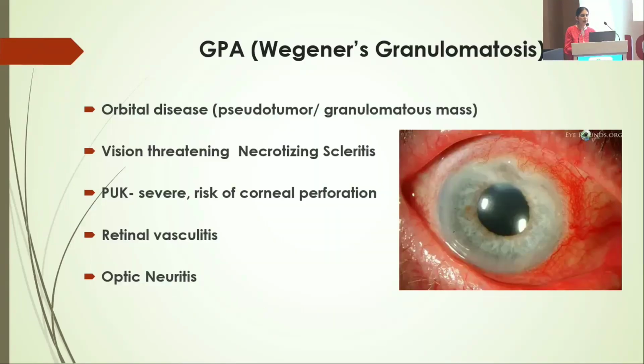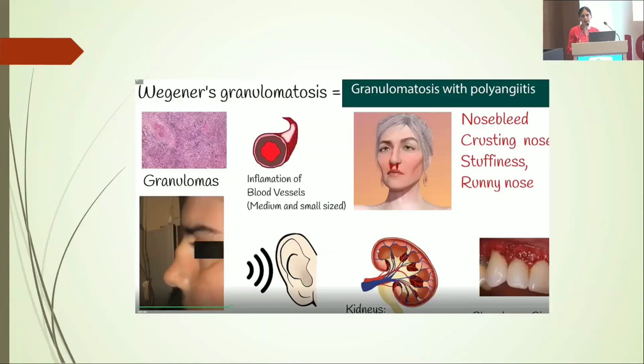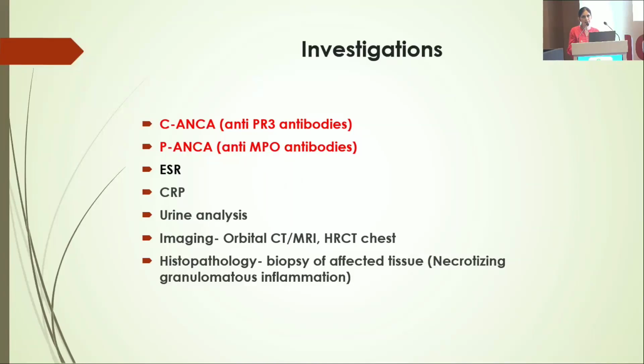Lastly, GPA presents as orbital disease, scleritis, PUKs, and retinal vasculitis. Suspect such a case if you find a saddle nose deformity, hearing loss, kidney involvement and upper airway involvement. Order cANCA and pANCA apart from the routine blood tests. Histopathology will show necrotizing granulomatous inflammation.